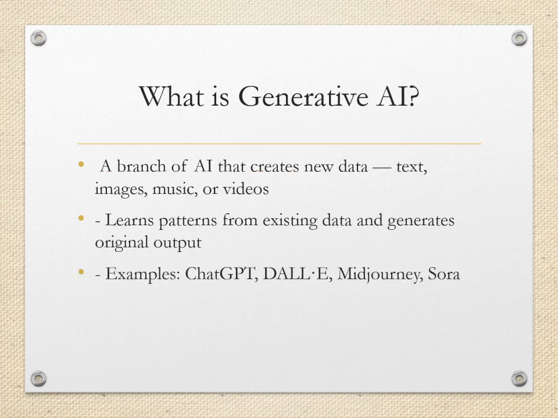What is generative AI? This is the branch of AI that creates new content. It can be any of it: text, images, music, or even videos. Unlike regular AI, which analyzes or predicts, generative AI will learn patterns from existing data and generate original outputs. This is the main difference between traditional AI and generative AI. Some common examples include ChatGPT for text.